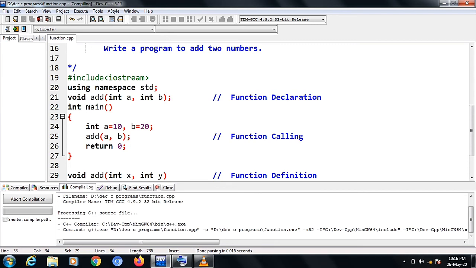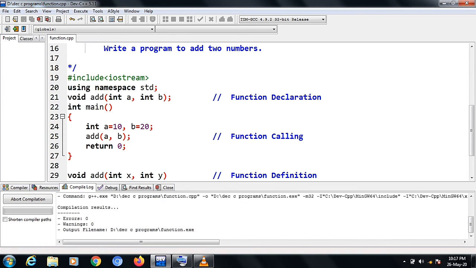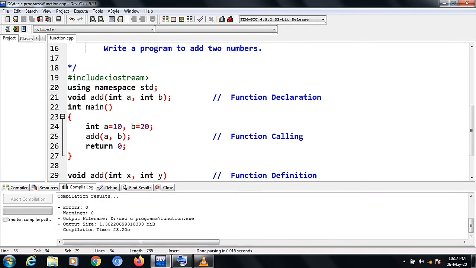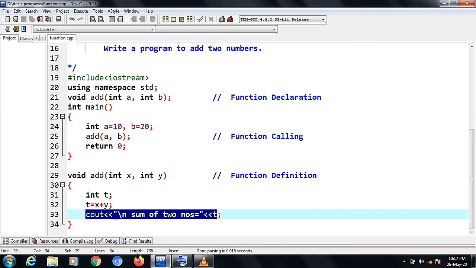The program is running. You can see the output. I think the system is slow. Okay, the output is here. You can see the output: sum of two numbers is 30. The output is 30. The program is okay and it is running. So I think you can understand from here how the function works.